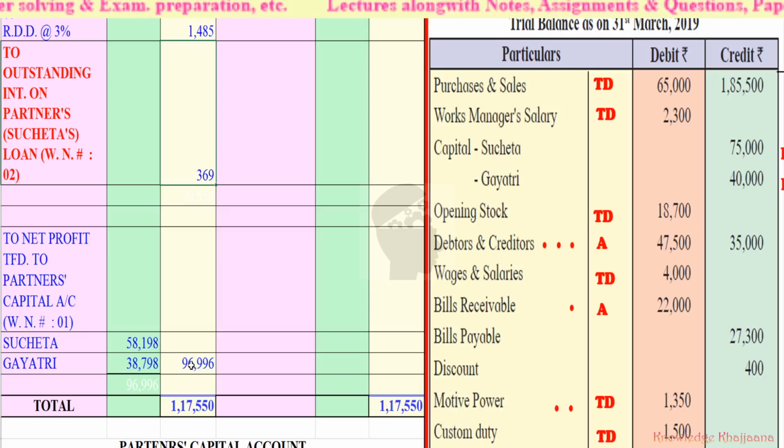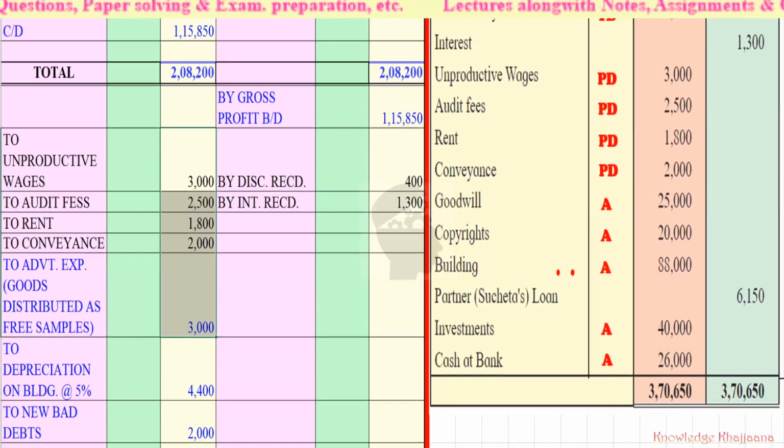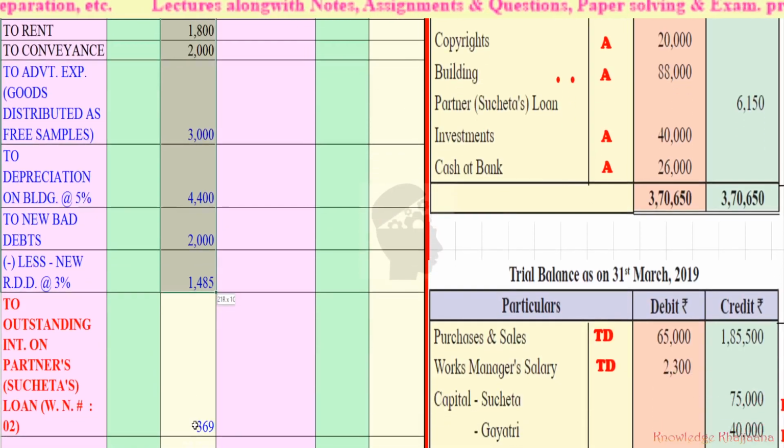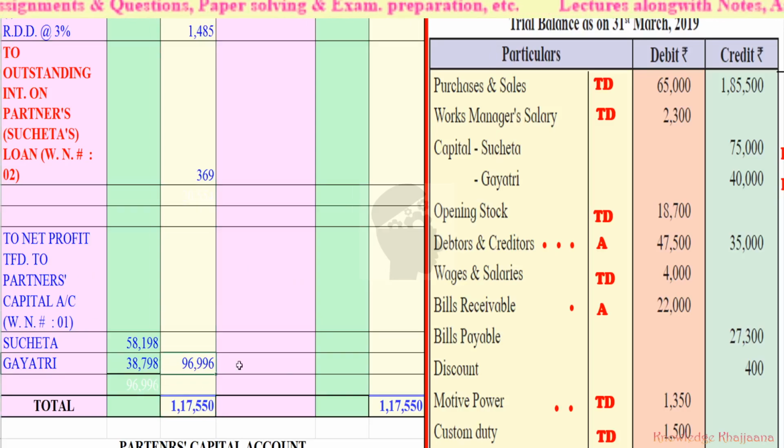Now it will become rupees 96,996. It means the total of all the above items of profit and loss account debit side, from here up to this last item rupees 369, we have to deduct from the final total, that is 1,17,550, and so we arrive at the net profit, that is rupees 96,996. Now, this outstanding interest on partner Sucheta's loan was also an outstanding liability.